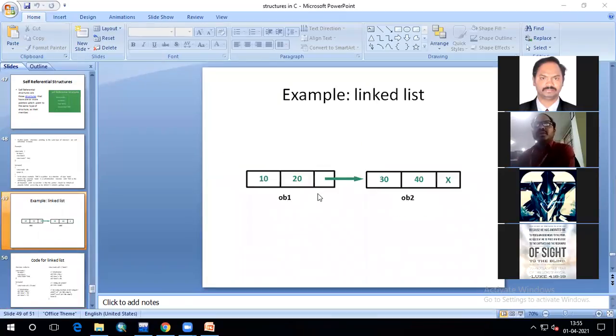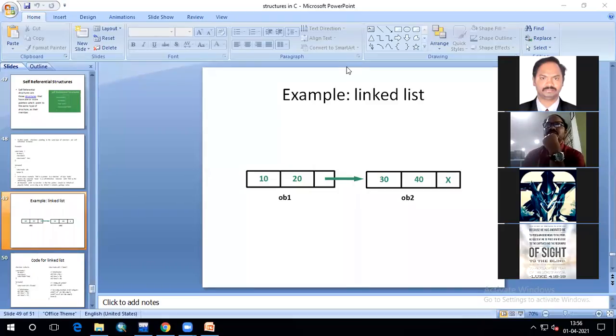Okay. So here I want to store the data in the form of these objects or nodes. Each object will have three parts. Two are data 1 and data 2, and the third part is of link type, that is, it can store an address. The first two hold values, and the third location will hold the address of another node or object. So this way I want to store.